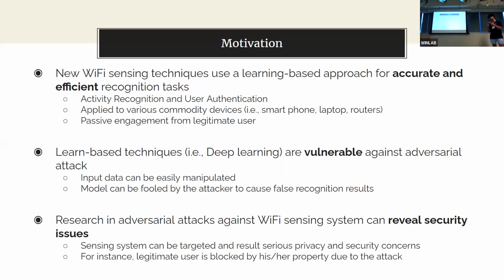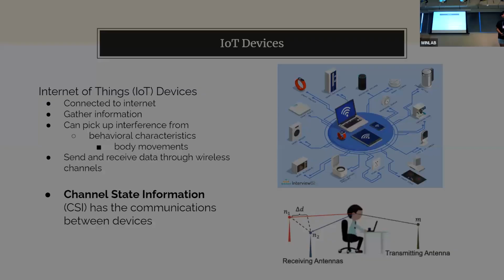And lastly, research on adversarial attacks against Wi-Fi sensing systems can create a lot of security concerns. The input data can be manipulated or the user can be blocked from his or her property, which is obviously not a great thing. And the motivation behind this one is, again, if we can attack our own model, we can increase the robustness of our model and increase the accuracy.